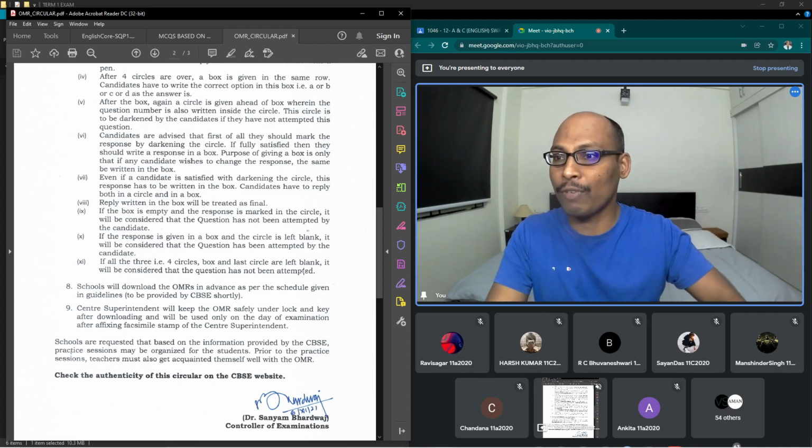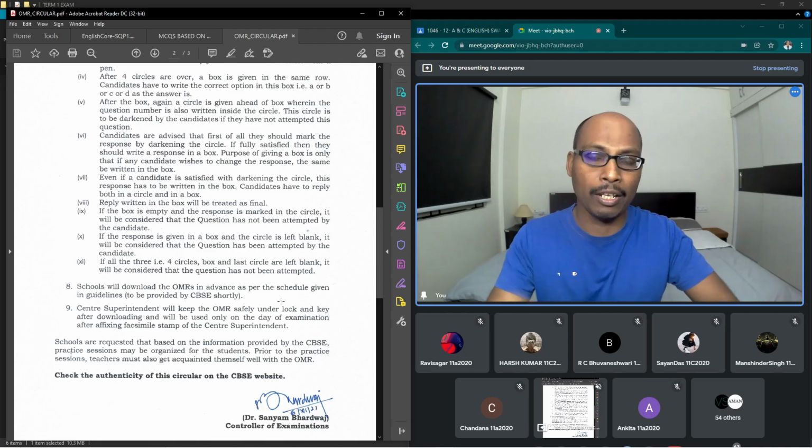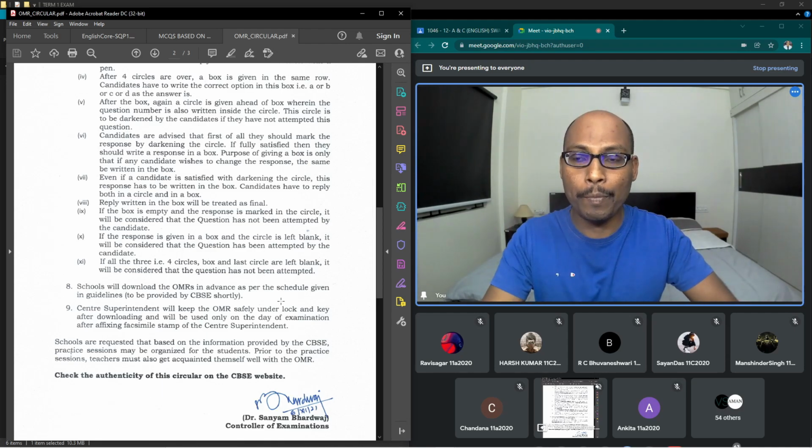Now let us see the last point. If all 3, that is the 4 circles, box and last circle, are left blank, it will be considered that the question has not been attempted. So my point is simple. Whether your other subject teachers say so or not, at least in English you can follow this. Don't worry about marking the question which you have not attempted, but you need to ensure that the question which you want to answer is marked properly in the OMR sheet. They are not going to deduct marks for your errors. They are going to deduct marks if you have not marked the right option.